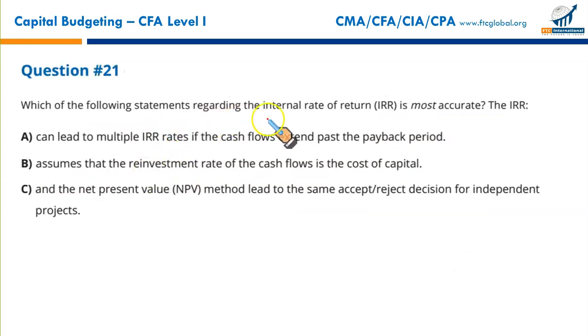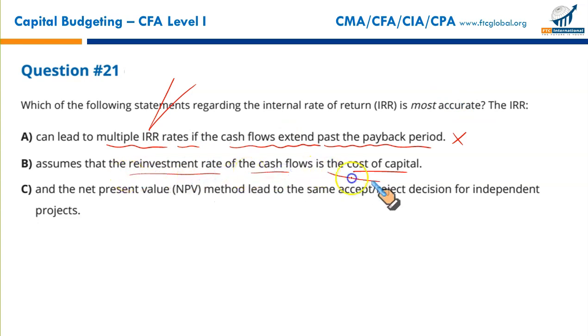Which of the following statements regarding internal rate of return is most accurate? The IRR can lead to multiple IRR rates if the cash flows extend past a payback period. No. Multiple IRRs will only arise when the cash flows are unconventional, when the cash flow changes direction. So that's why A is not correct. Assumes that the reinvestment rate of the cash flows is the cost of capital. No. IRR assumes the reinvestment rate of cash flows is the rate IRR. Remember, reinvestment rate for IRR is the rate embedded in IRR, not the cost of capital. This is the assumption for discounting, for NPV.